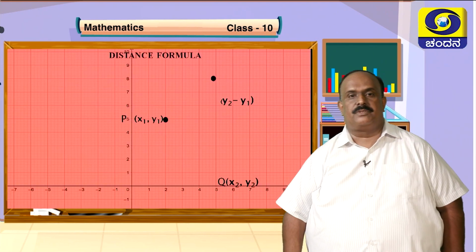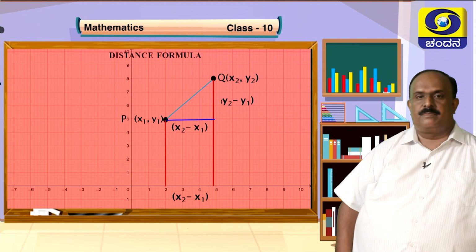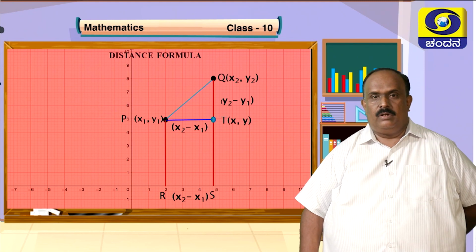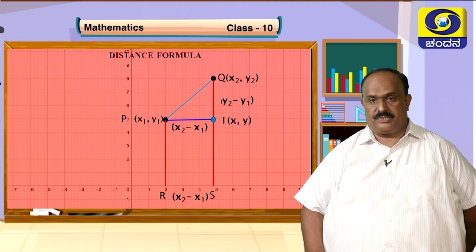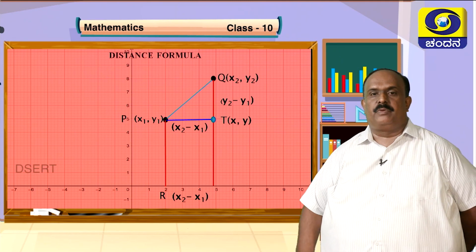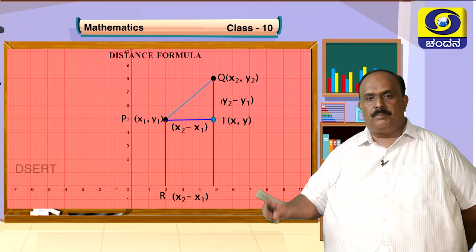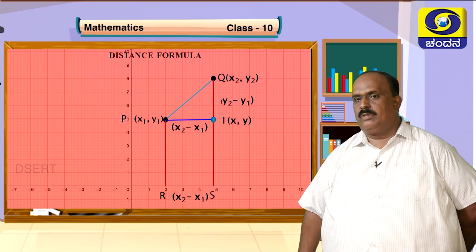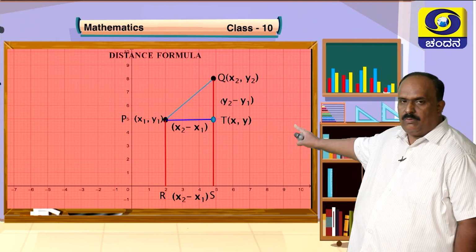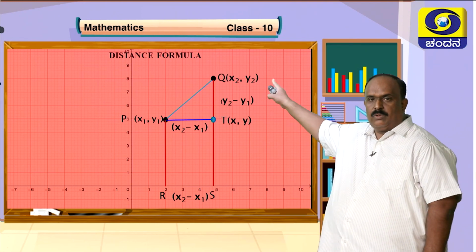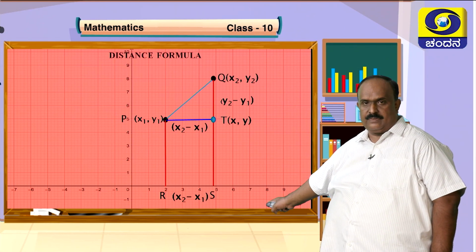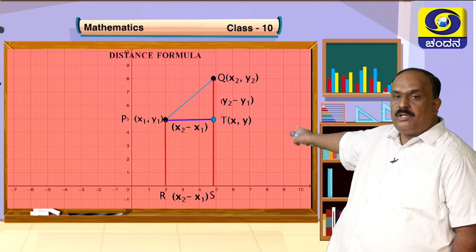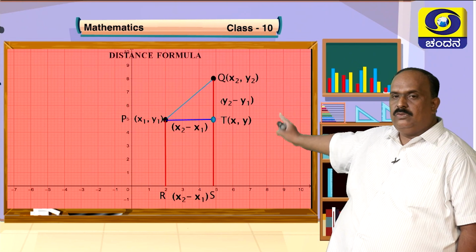Let us quickly observe this figure. I will explain this. Look at this. Point P with coordinates x1, y1, and point Q with coordinates x2, y2 are separated by a distance d. So Q is x2, y2, and you drop the perpendiculars PR and QS to the x-axis. What is PR? Perpendicular to x-axis. What is QS? Perpendicular to x-axis. So then draw PT parallel to x-axis or perpendicular to QS.